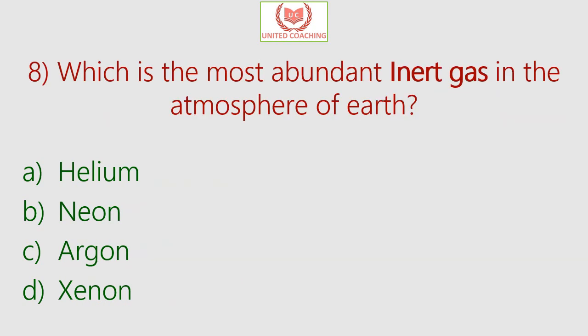Our next question is, which is the most abundant inert gas in the atmosphere of Earth? Is it helium, neon, argon, or xenon? So our answer is argon. Argon is the most abundant of the noble gases, and it is the third most common gas found in Earth's atmosphere. The most abundant gas in the atmosphere is nitrogen, the second is oxygen, and the third is argon. The abundance of argon is due to the radioactive decay of potassium-40, which forms argon-40, the most abundant isotope of argon on Earth.